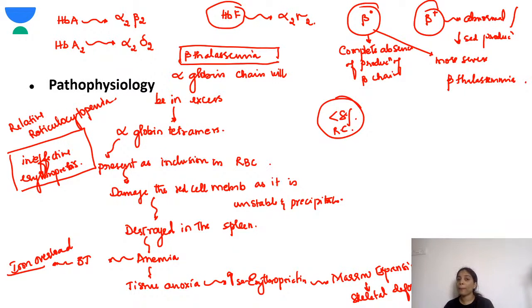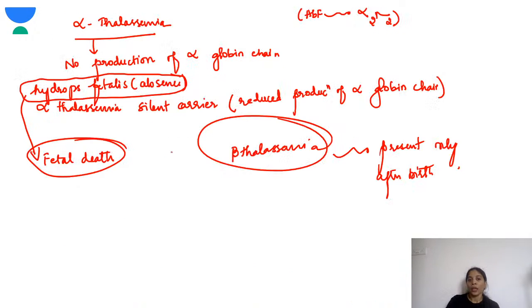Another thing we should remember is that in these children, when there is increased production of RBCs in the bone marrow, the reticulocytes are in a very unstable form, so they are destroyed in the marrow itself. This leads to ineffective erythropoiesis. Okay. So this you should know.